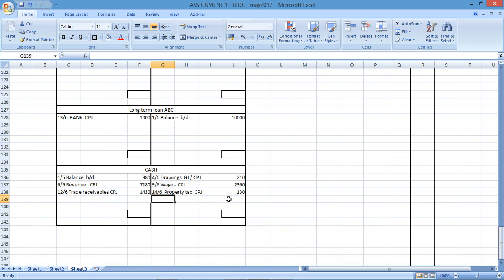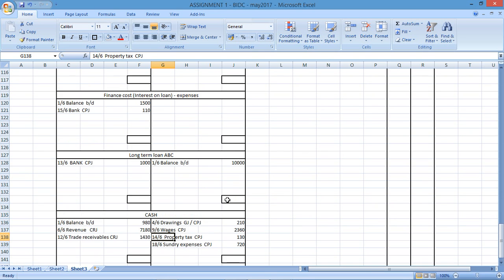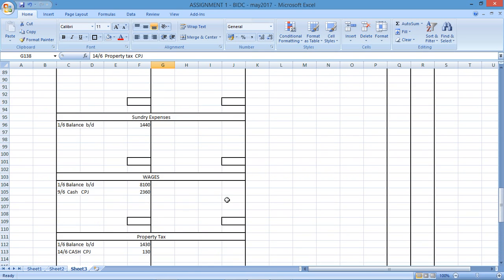Sundry expenses cash, so cash will be affected by 720. Cash is going to decrease. This was on the 18th of the 6th. Sundry expenses, cash payments journal, and the sundry expenses of 720 will have the debit. Where's my sundry expenses? 720 here. The date was on the 18th of the 6th.